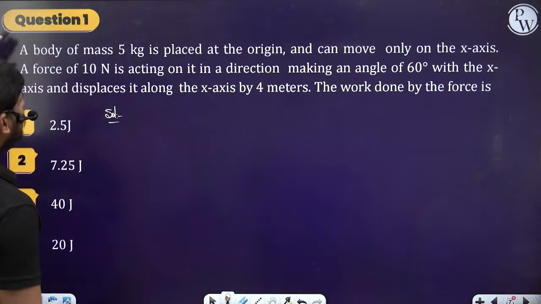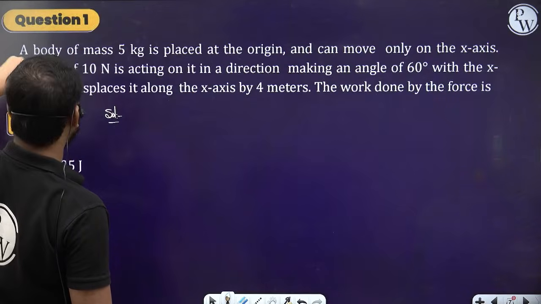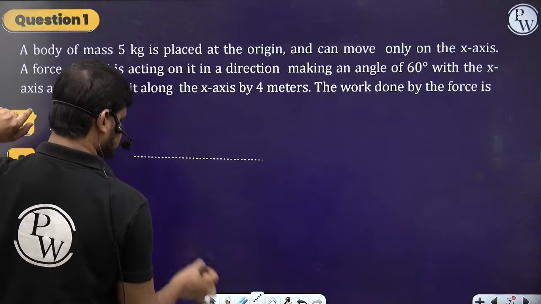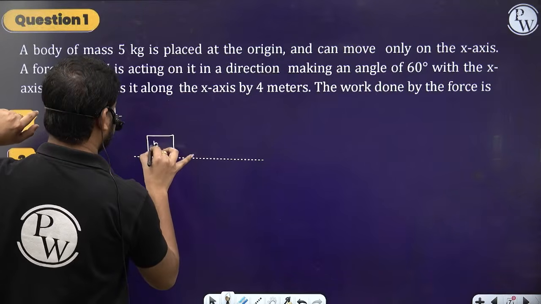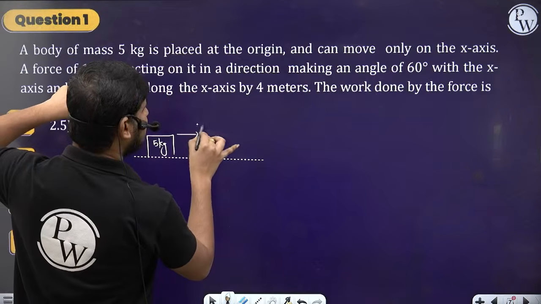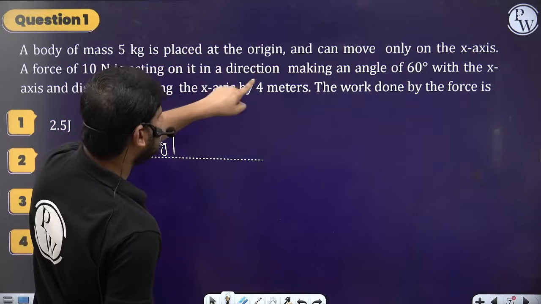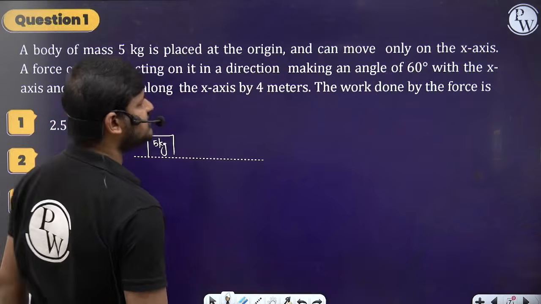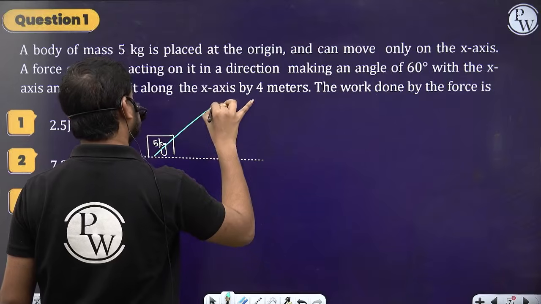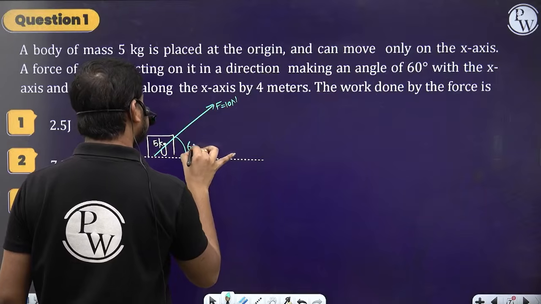Okay. A body of mass 5 kg is placed at the origin and can move only on the x-axis. A force of 10 newtons is acting on it in a direction making an angle of 60 degrees with the x-axis. See here, the force acting on it is 10 newtons, making an angle of 60 degrees with the x-axis.